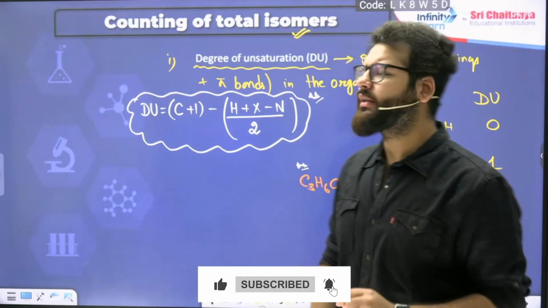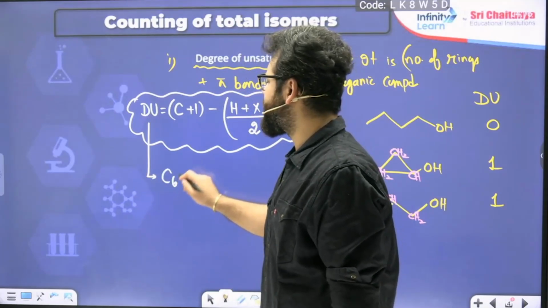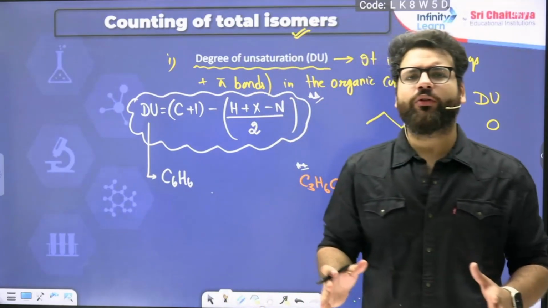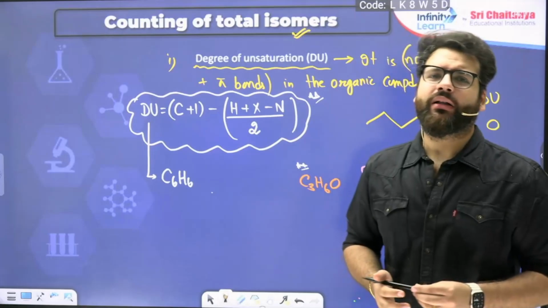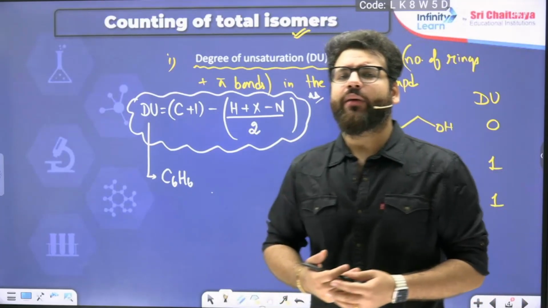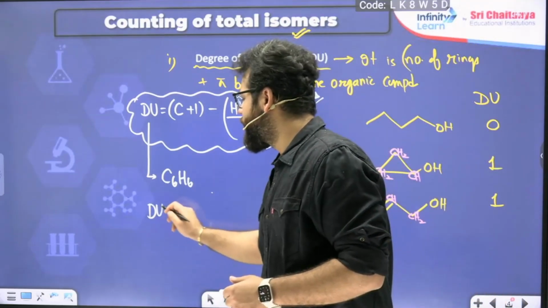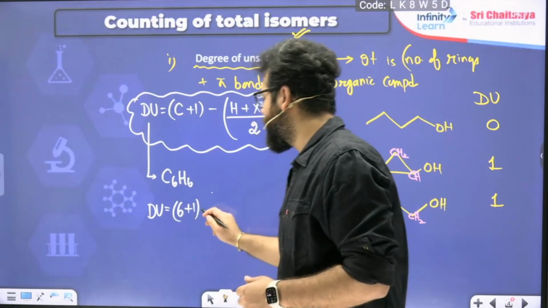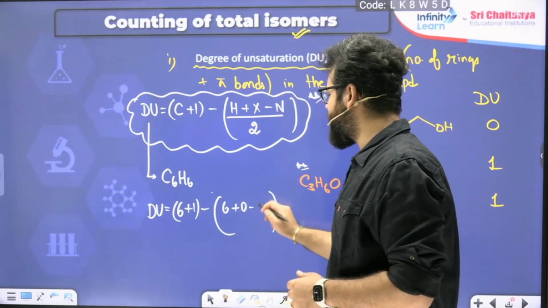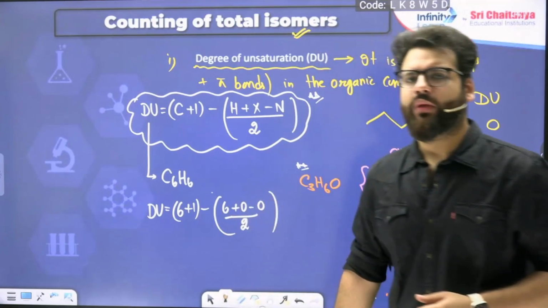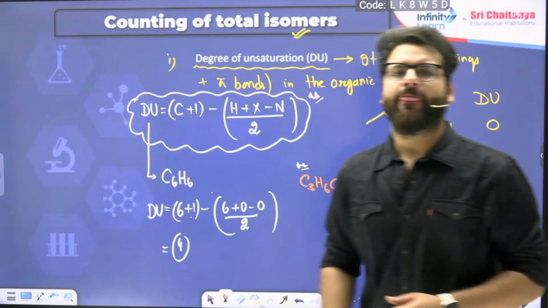Okay, let me give you one example, then we'll start with it. Let me give you an example of a simple hydrocarbon, C6H6. All of you know what C6H6 is. It is nothing but benzene. But let me see, if I don't know it is benzene and I want to know how many unsaturations are there in it, how do I calculate? I would say DU is carbons plus 1 minus hydrogens, which are 6, halogens are 0, nitrogens are 0, divided by 2. So I get 6 plus 1, 7, 7 minus 3, 4 unsaturations.